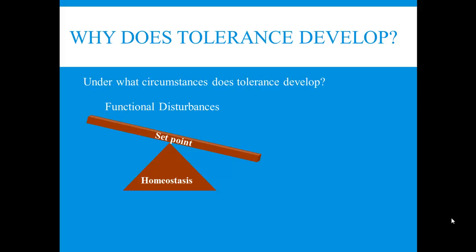Okay? And so when we talk about tolerance developing, the body is trying to get back to that set point. Okay, that set point of functioning without the drug in the system, right? Just like that thermostat, just like the system that controls the temperature in the room is trying to get that room temperature back to 70. If you take a drug that causes a functional disturbance, then your body's going to try to get back to where it was in the absence of the drug, okay? So then your body's going to get better and better at counteracting the effects of the drug, okay? It's going to produce more enzymes, break down the drug, okay?